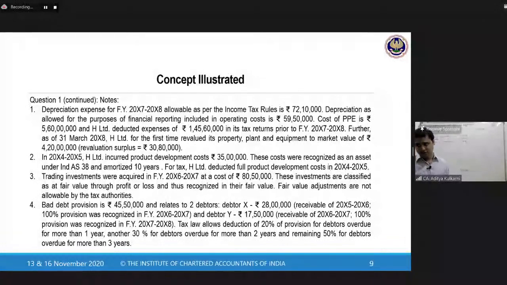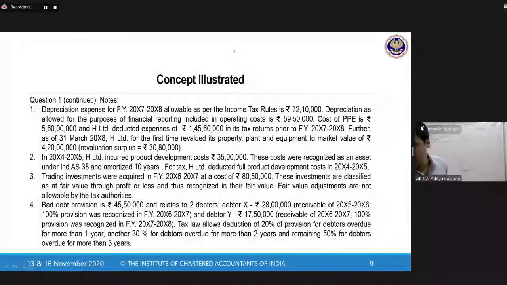Now, this is not there in our Income Tax Act. This is just an example that is given for your practice. So don't think, sir, where is this provision in the Income Tax Act? It is not there. All right, so let us come to the adjustment part. I hope all of us are together in this.